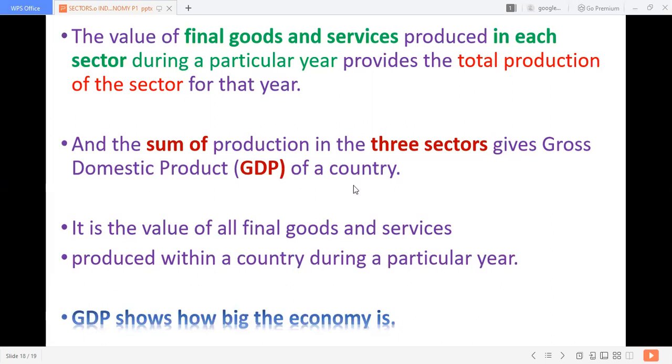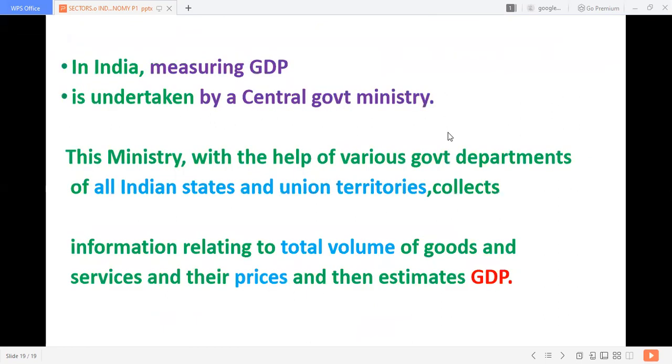Once again, I tell you, GDP is the sum of the production of all the 3 sectors. The total of the production income of all the 3 sectors is called GDP, gross domestic product. So who does this work? In India, measuring GDP is undertaken by the central government ministry. They have a separate ministry to measure this GDP.